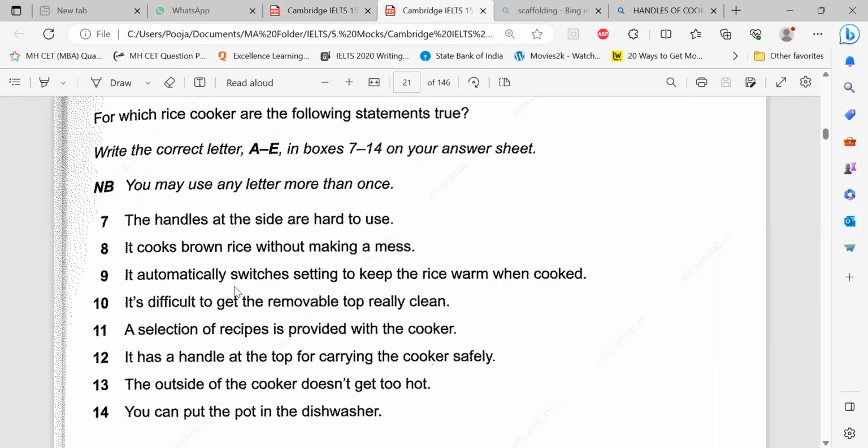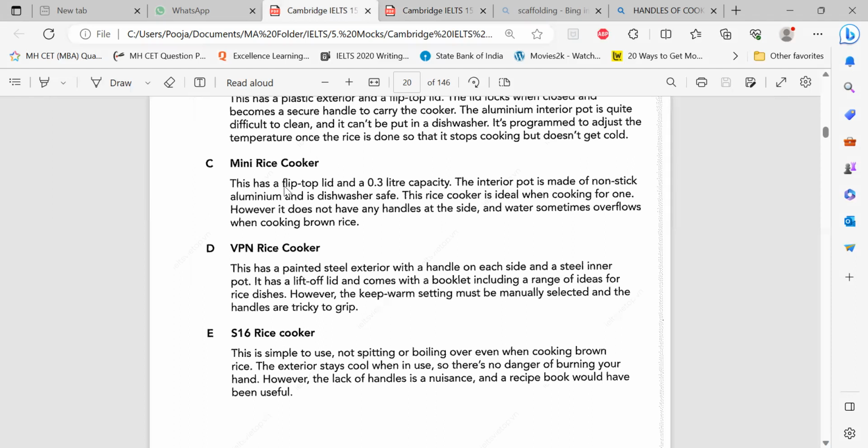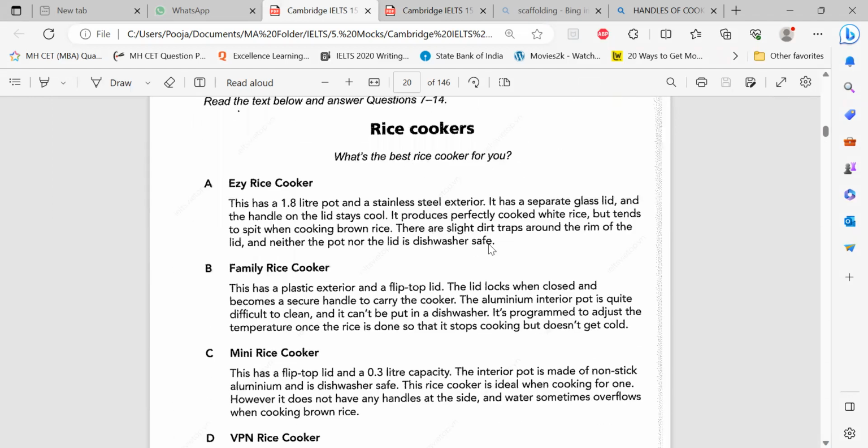So what we did, we read the first 4 and went through the sequence only for the information that we wanted. We didn't read everything so slowly. The moment I said lid, capacity, I just jumped words. The moment I got dishwasher, I paused. Is it safe or not safe? Just because the word dishwasher safe is together, I'm not going to mark it. Because it was here also, dishwasher safe, but the sentence is negative. Just because you see the phrase, you don't mark it as true or false. You need to read the entire sentence.